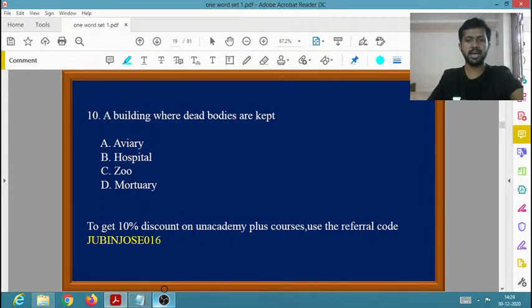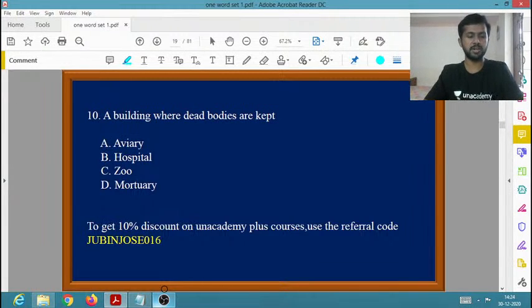Yes, mortuary is the right option. Mortuary is the place where dead bodies are kept. Okay, it is the place where the dead bodies are kept.